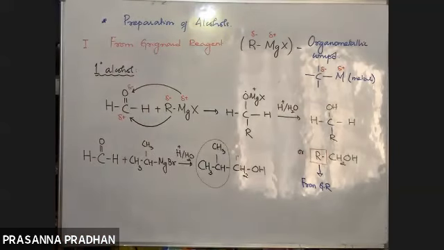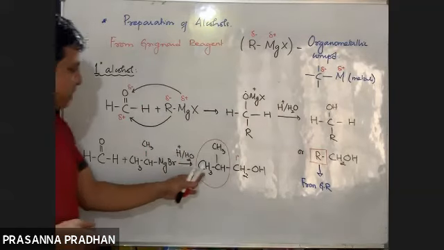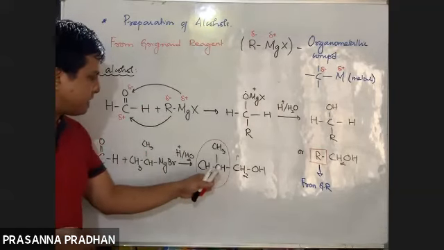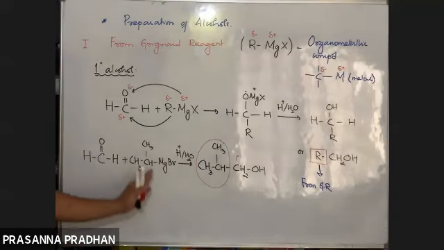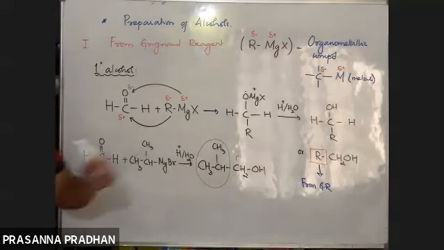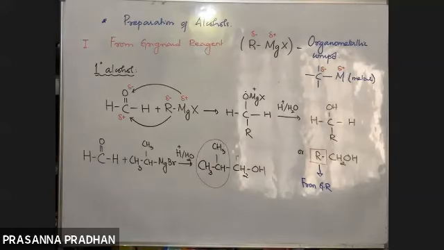So any 1 degree alcohol can be prepared by treating your Grignard reagent with formaldehyde. If you know the structure of the alcohol, then we can easily predict which Grignard reagent to use. But this compound is more or less fixed. Formaldehyde plus Grignard reagent followed by acidic hydrolysis will give you a 1 degree alcohol.